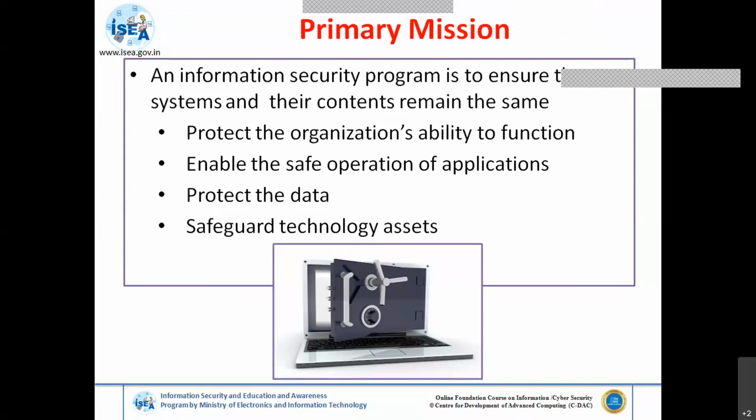So an information security program is always used to ensure your system is connected in a secure manner. That means your ultimate aim is to protect the organization's information. How can your organization's information be secure unless your intermediate devices are secure and hardened? There should be some kind of mechanism, some kind of settings you have to prepare, so that your operations and your applications are always safe, and ultimately you are protecting your data and safeguarding your technology assets.